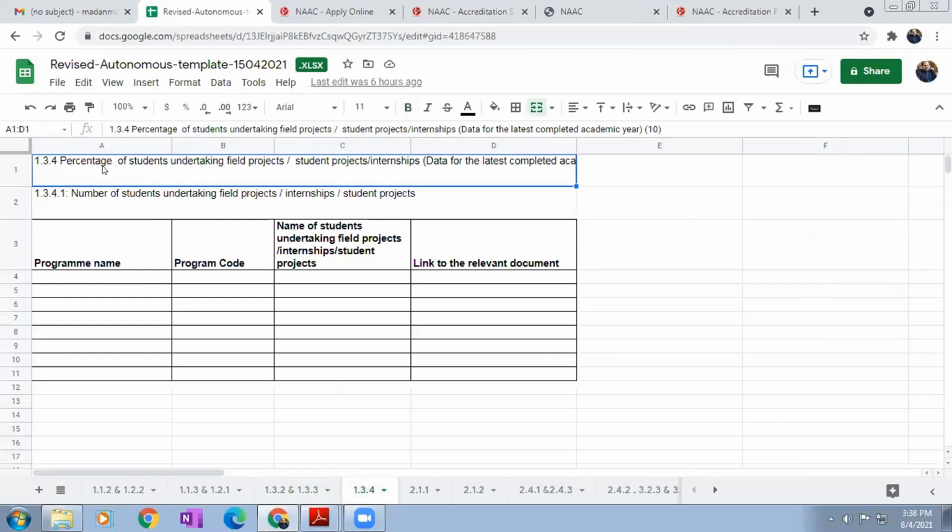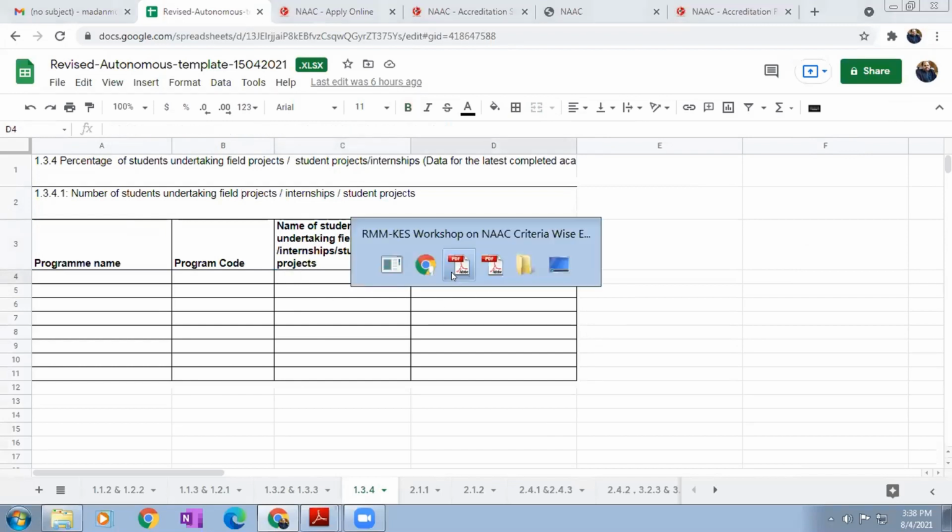Percentage of students undertaking field project, student project, internship. Number of students undertaking, so both are part of this one. Here the program name, then the names of all the students under project, internship, student project, etc. Then the link to the relevant document. Now, the type of documents we have to produce, let us go back and check the SOP.